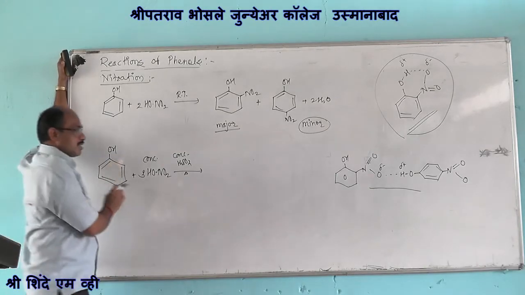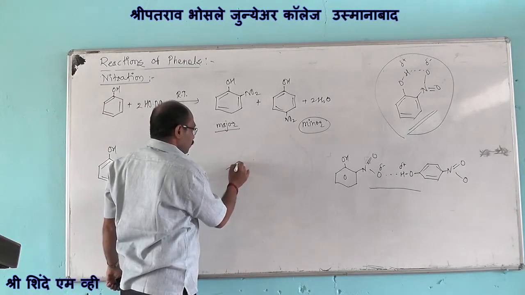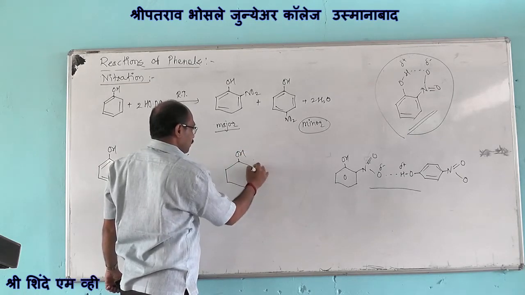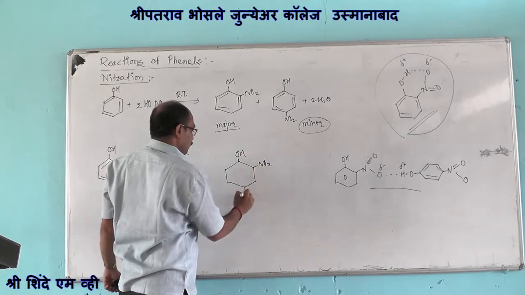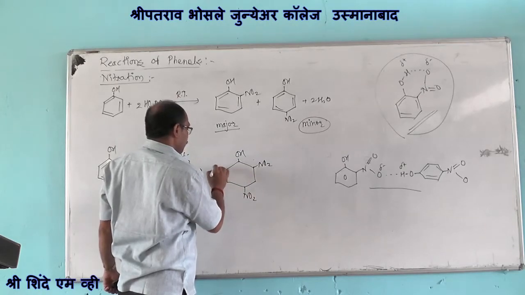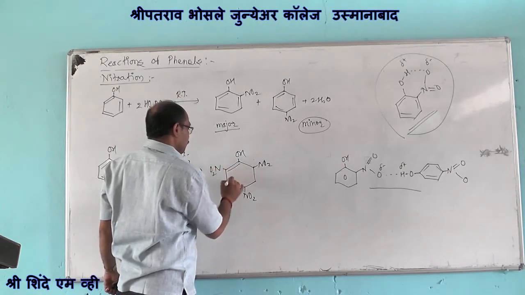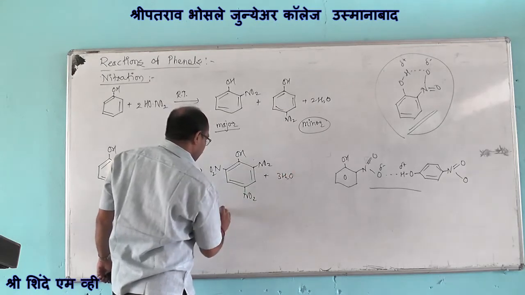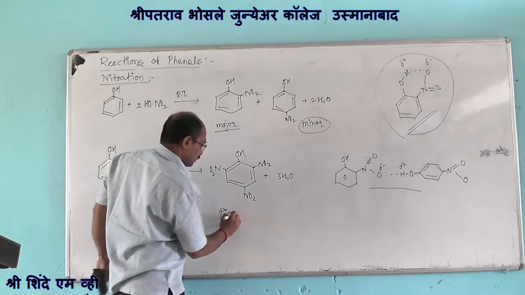It gives us the formation of 2,4,6-trinitrophenol, which is known as picric acid.